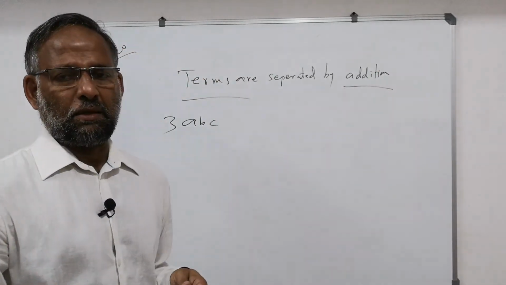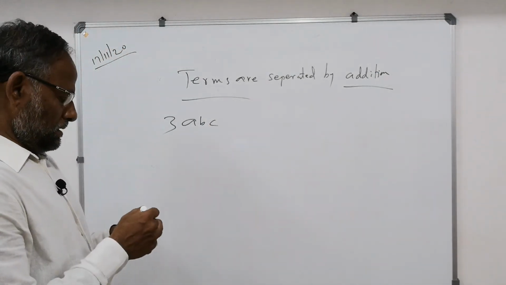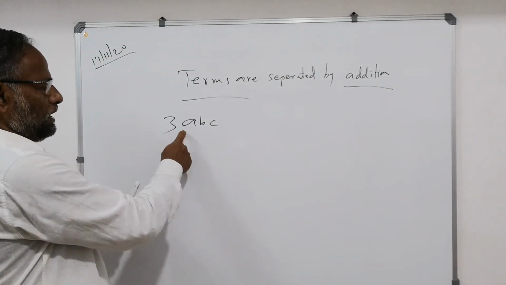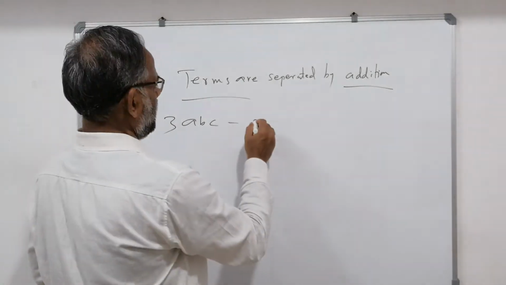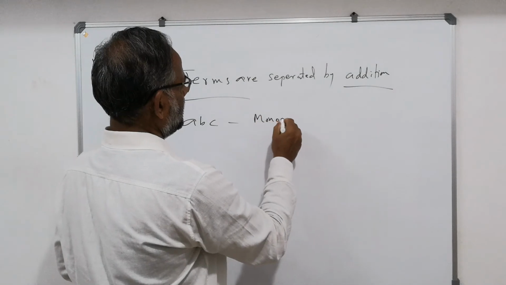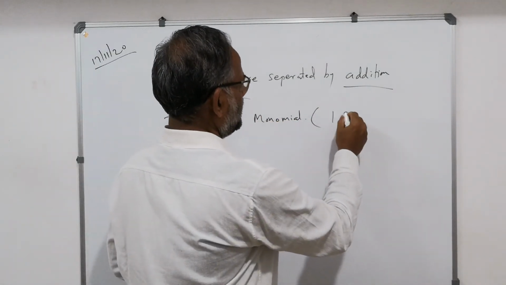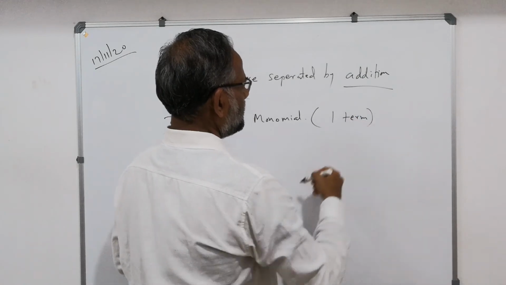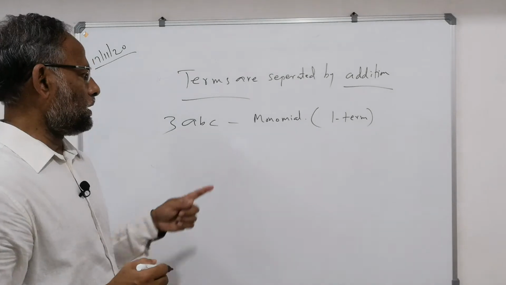Addition, or subtraction, which is change the sign and add. In 3ABC there is no addition. It is 3 into A into B into C. So it is a monomial. Monomial means one term.